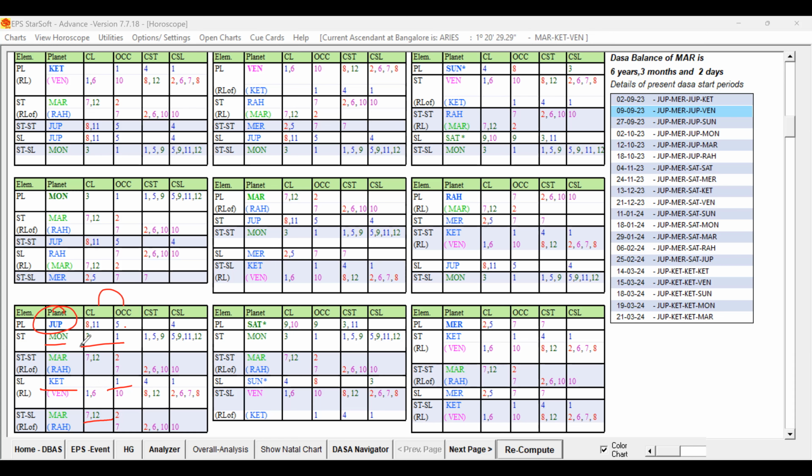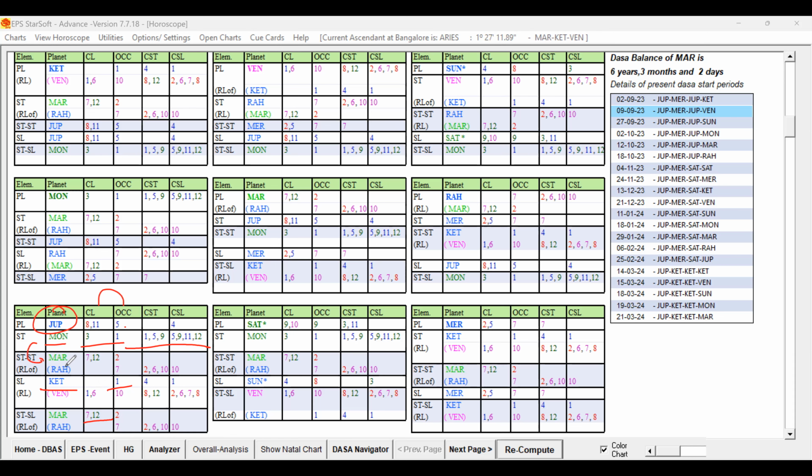But Jupiter, because of third house, we can say Jupiter Dasa can favor, but in Jupiter Dasa, Jupiter Bhukti, Jupiter Antara itself, it supported the native to travel abroad. So definitely Jupiter should be the strongest planet. Jupiter in the star of Moon, if you do the extended signification, 3, 1, 5, 9, 11, 12, it is very good.